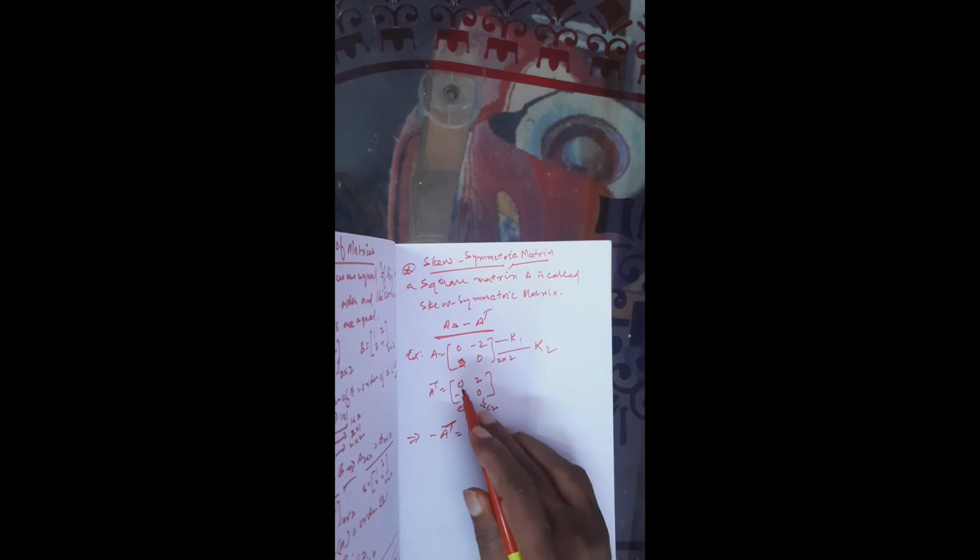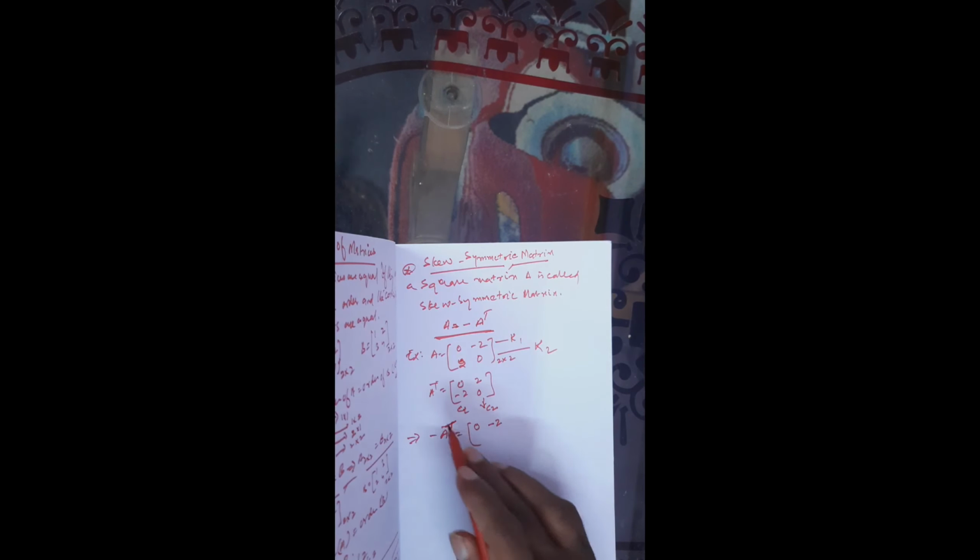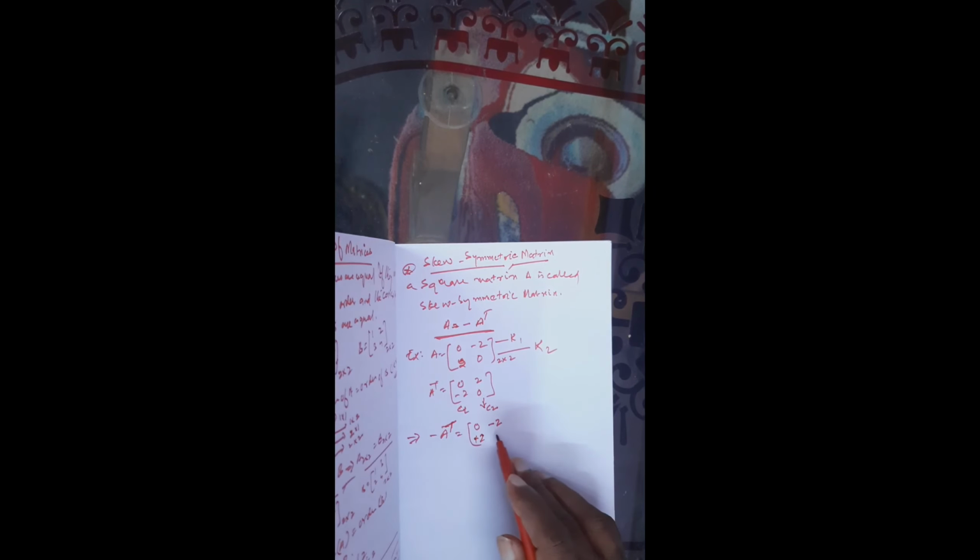Now take the negative of the transpose. You have to multiply by minus. Minus into 0 is 0, minus into plus 2 is minus 2, minus into minus becomes plus, and negative 0 is not there, so it is always 0.